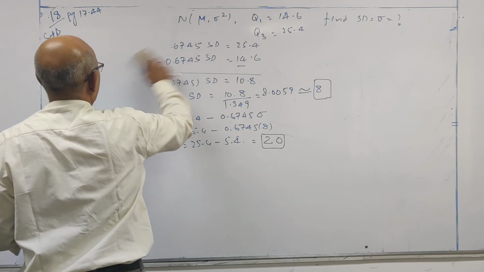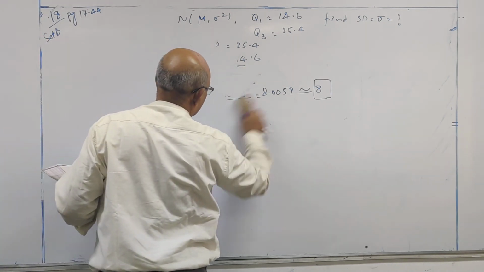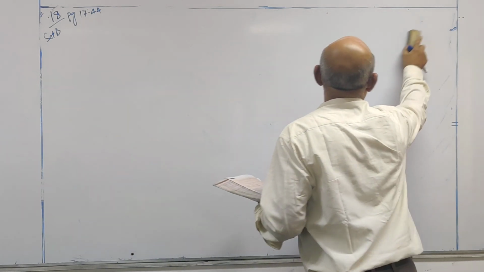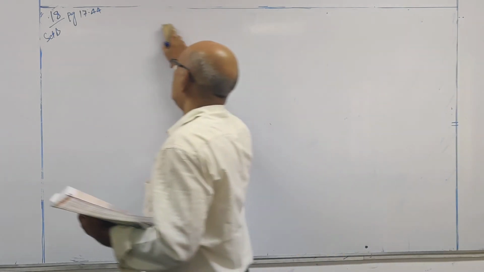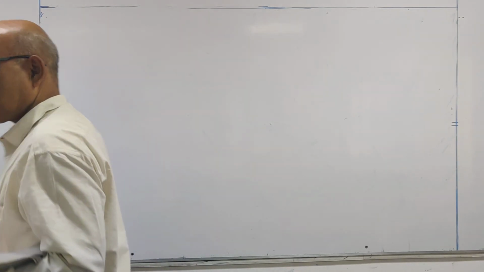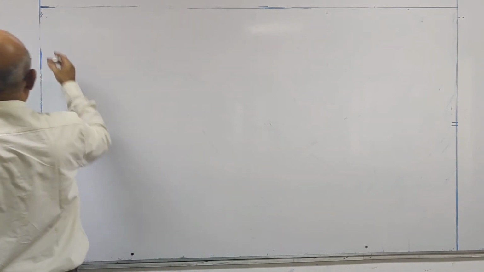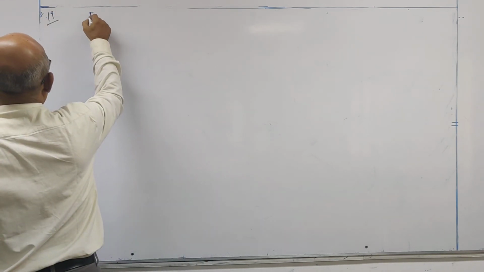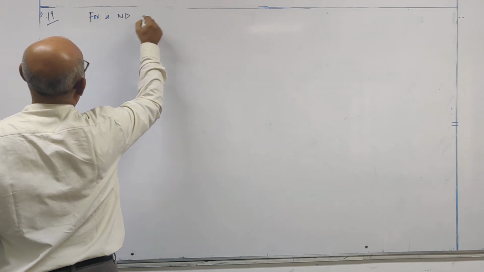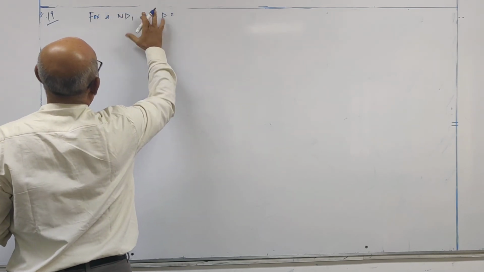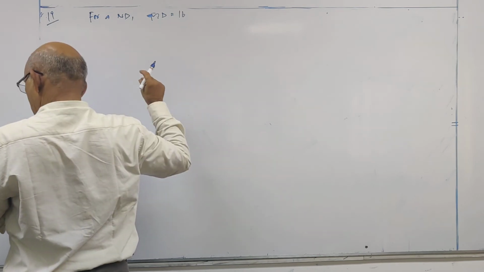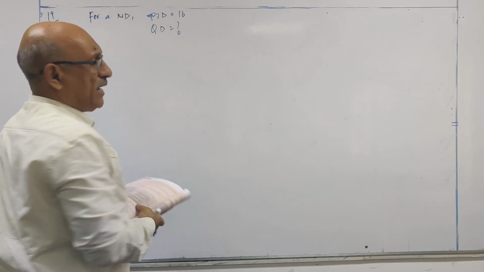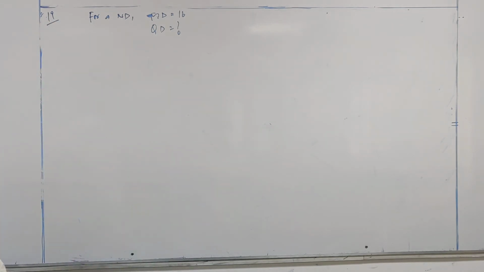Next, question number 19. For a normal distribution, MD is equal to 16. QD is equal to question mark.